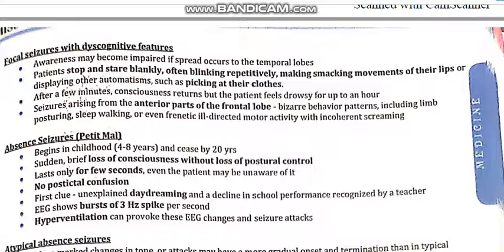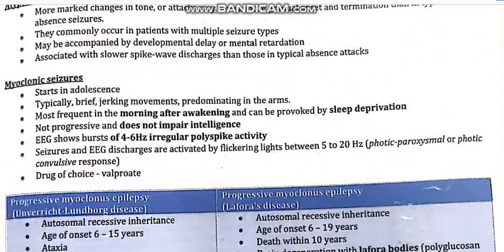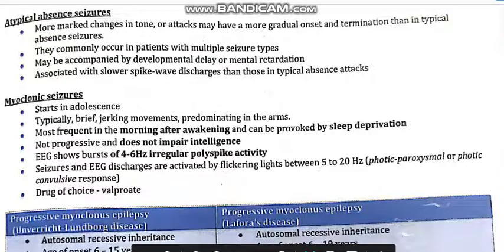Next is the atypical absence seizure. These are all types of generalized epilepsy. The atypical absence seizure has more marked changes in tone, and the attack may have a more gradual onset and termination than the typical absence seizure. Majorly the patient comes with multiple seizures, and the seizure comes and goes gradually, but the time limit of an atypical absence seizure is less than the absence seizure which we studied earlier.